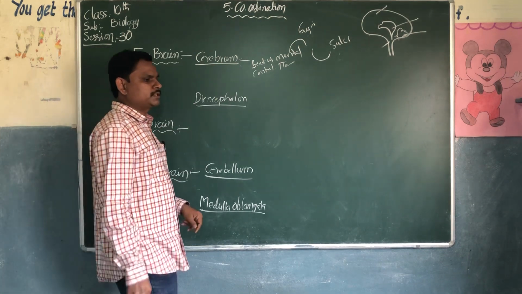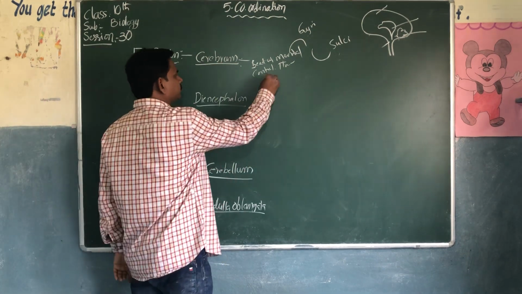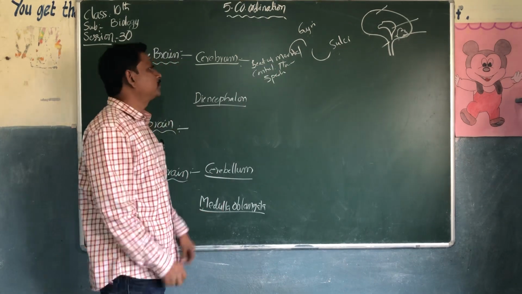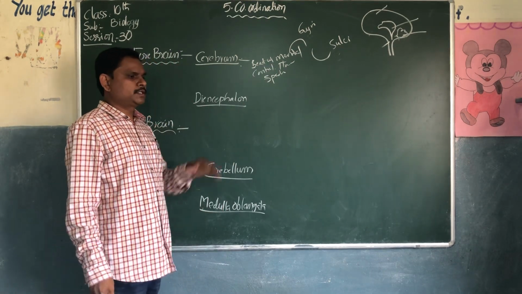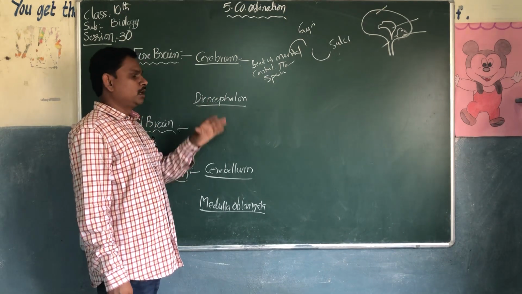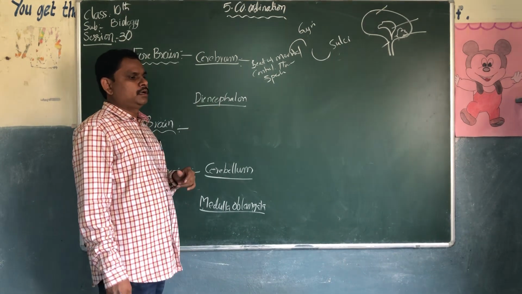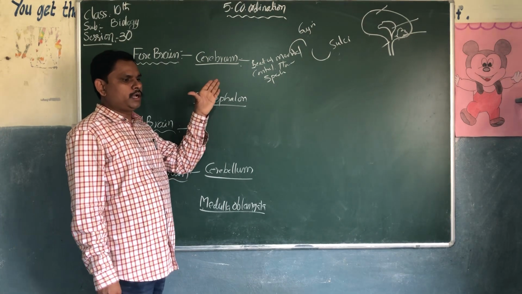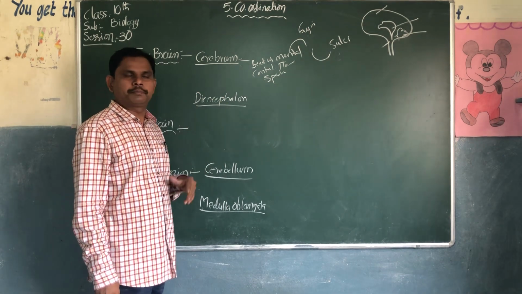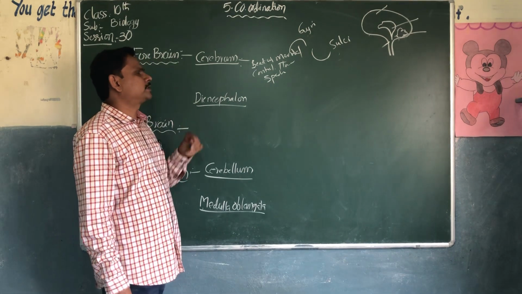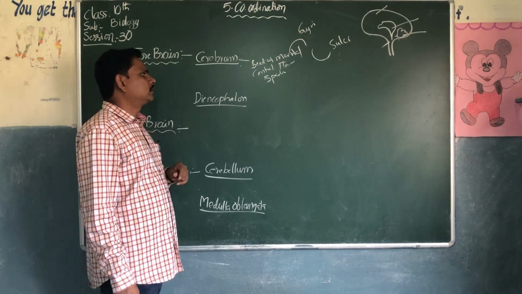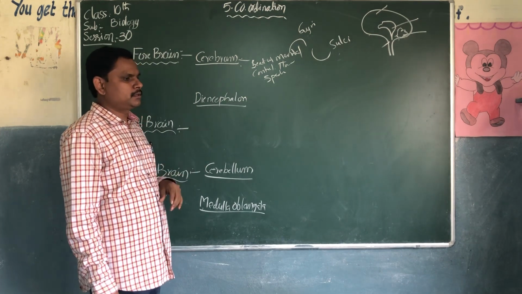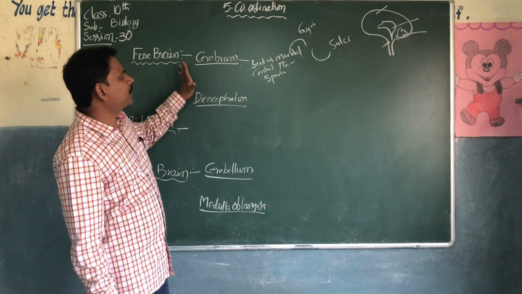We can see emotions and speech in the cerebrum. It interprets sensations like cold, heat, pain and pressure. This is about the cerebrum functions.